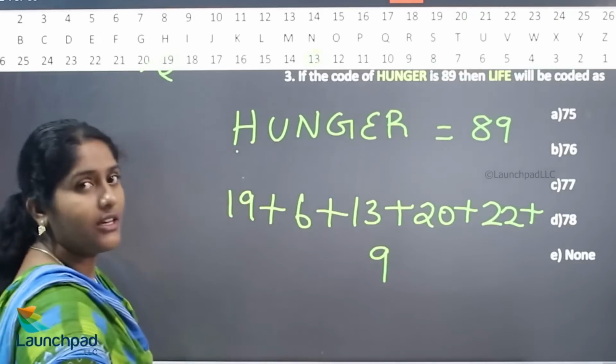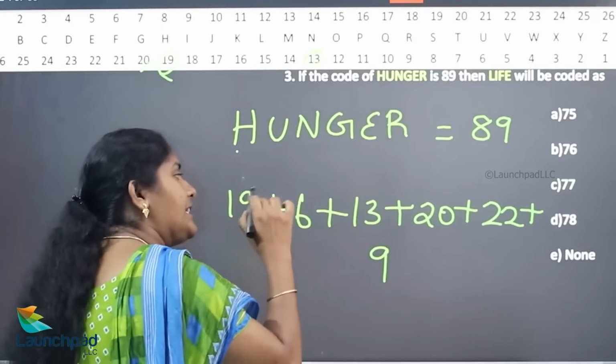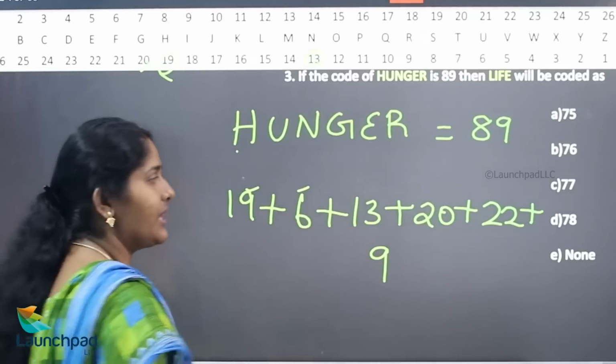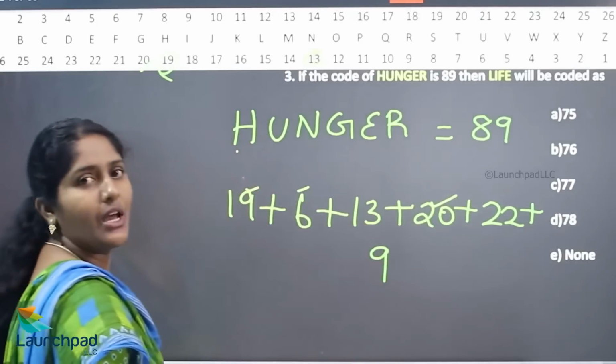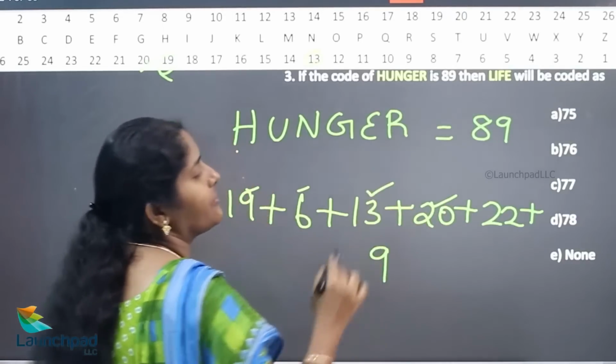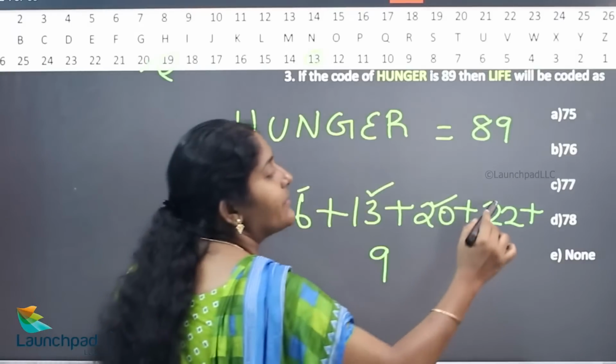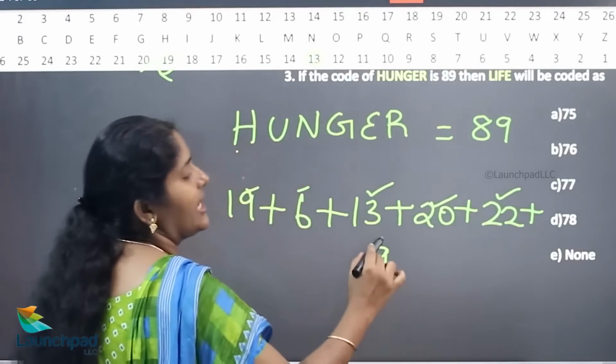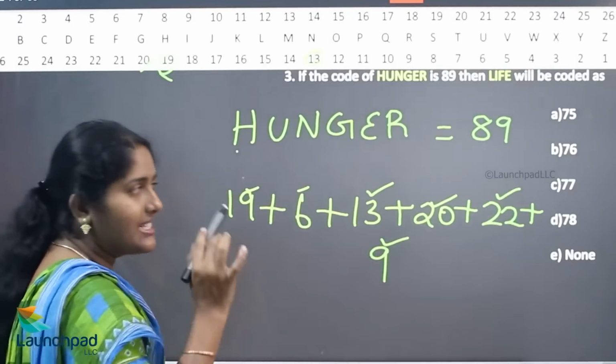Just check it. 19 plus 6, 25. 25 plus 20, what? 45. 45 plus 13, 58. 58 plus 2 is 60, 80, 80 plus 9, 89.